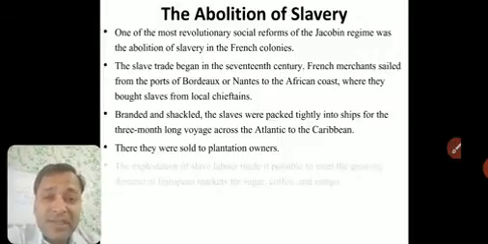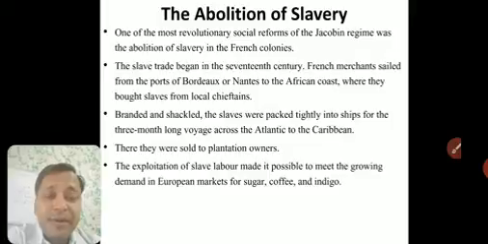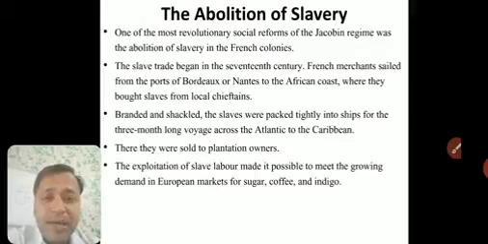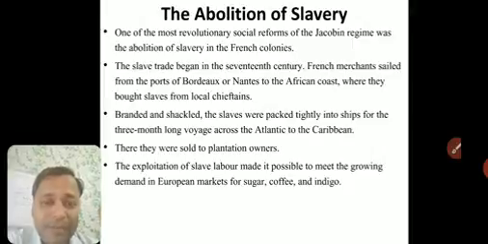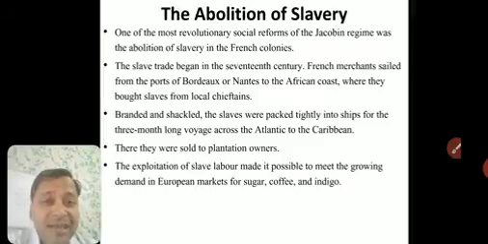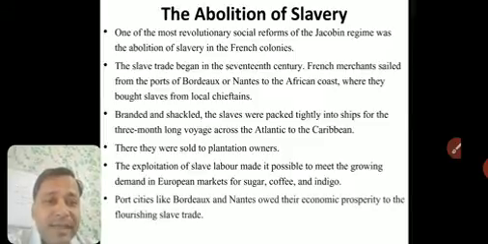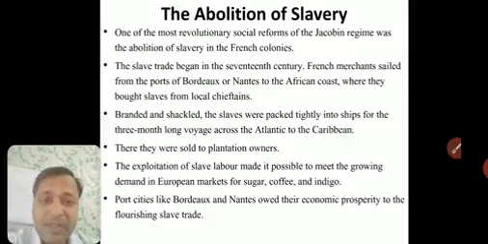The exploitation of these slaves' labor made it possible to meet the growing demand in European markets for sugar, coffee and indigo. All these three things are plantation crops. You will see this in your chapter of agriculture in geography. They are labor intensive, so a lot of labor is required, and for this, these slaves were traded. These two port cities, Bordeaux and Nantes, flourished because of this slave trade, and owed their economic prosperity to the flourishing slave trade. So this was about the slave trade.